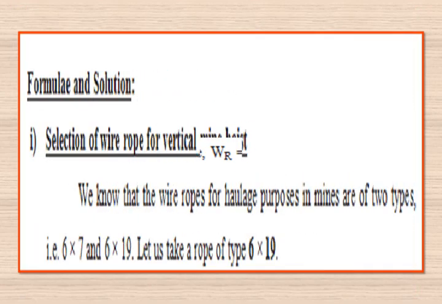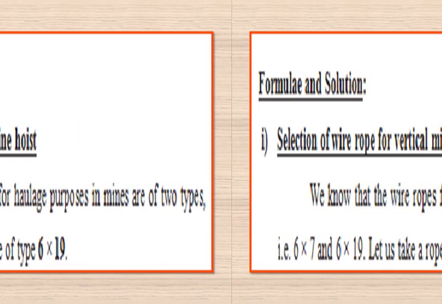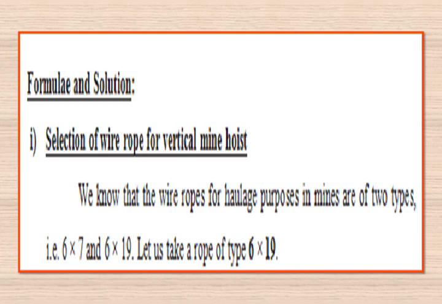During the design of wire rope, we need to follow the following step-by-step procedure, such as selection of wire rope for vertical mine hoist, design load for the wire rope, diameter of the wire rope, diameter of the wire and area of the rope, various loads such as weight of the rope WR, equivalent bending load on the rope FB, additional load due to acceleration WA, impact load during starting WI.